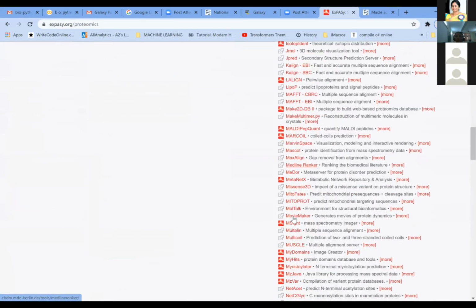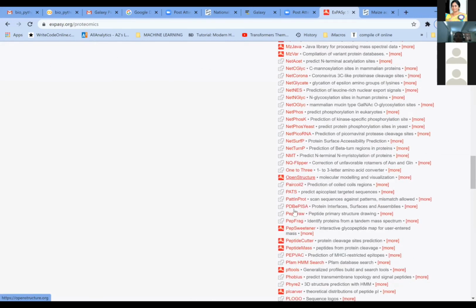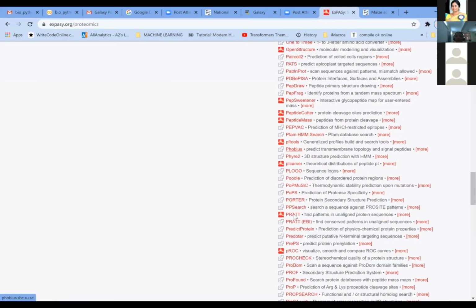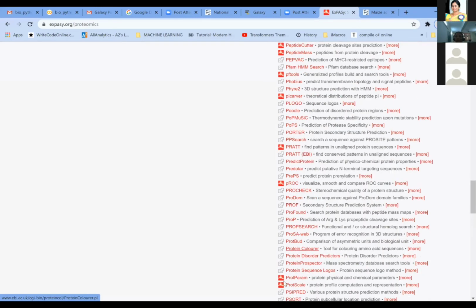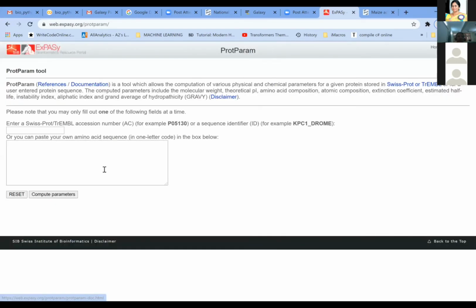For this, we need to look into one particular tool called protein parameters. It is much down here: protein physical and chemical parameters. If you click on that, you get this window. Here you don't require any FASTA format or anything. If you have the sequence of amino acids, that is the single letter code of amino acids, you can paste the single letter code here. It doesn't require any FASTA format.